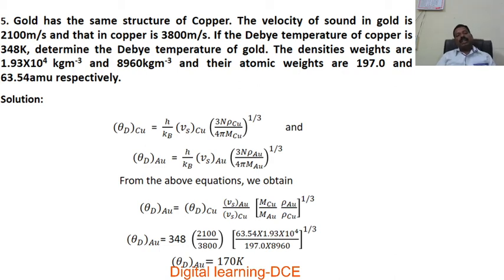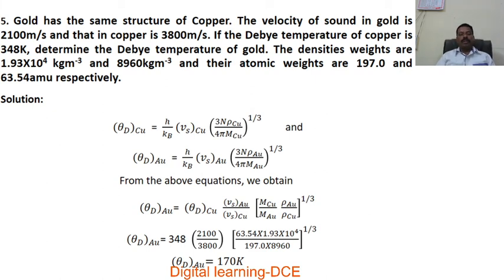Similarly, we set an expression for the Debye temperature of gold as h by k_B into V_s of gold into (3N rho of gold divided by 4 pi mass of gold) whole to the power of 1 by 3. From the above equations we obtain theta_D of Au.